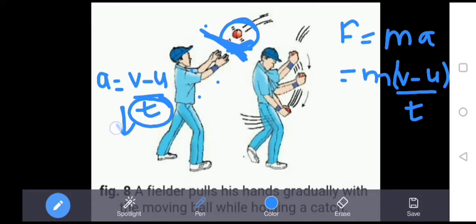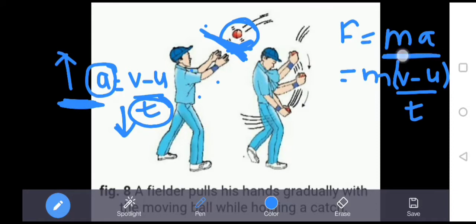So when time is reduced, acceleration increases, and if acceleration increases, then force will also increase. So a large force is experienced by this player, and this ball can easily cause injury to the player.